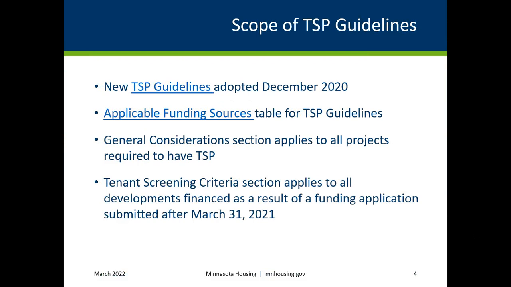There are two main sections of the Tenant Selection Plan guidelines: the General Consideration section and the Tenant Screening Criteria section. The general considerations are now requirements that apply to all Minnesota Housing finance projects that are required to have a TSP. The tenant screening criteria applies to all projects that were financed as a result of a funding application submitted to Minnesota Housing after March 31, 2021.